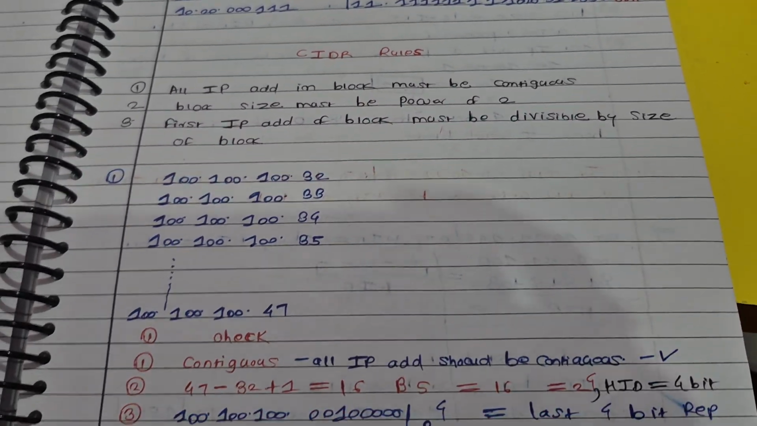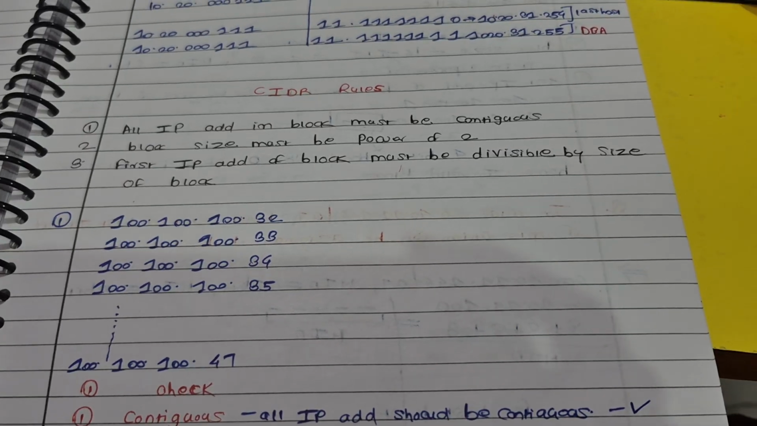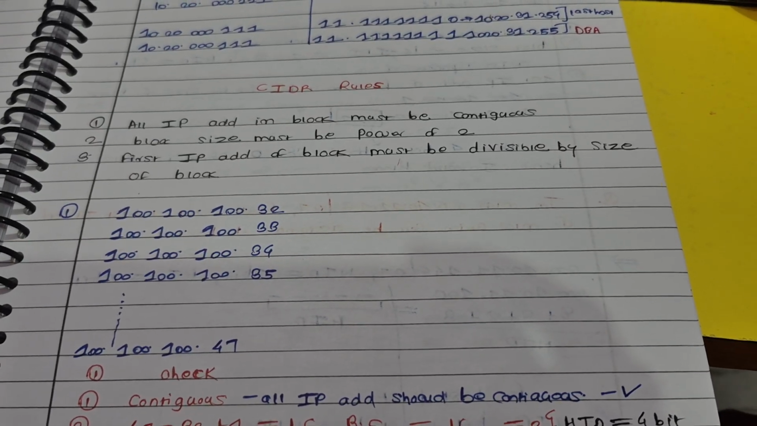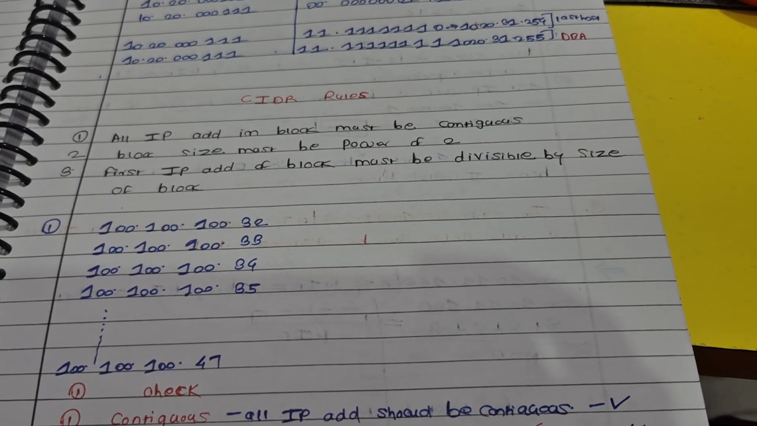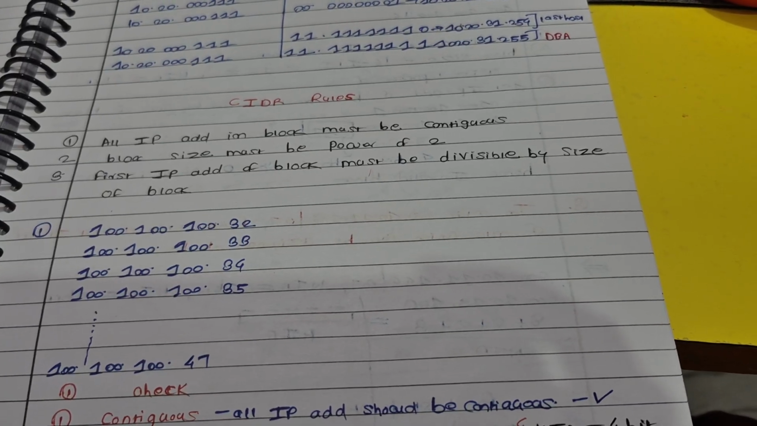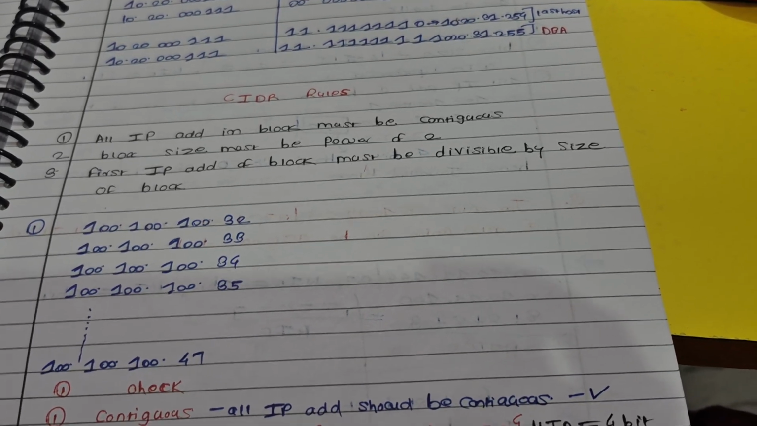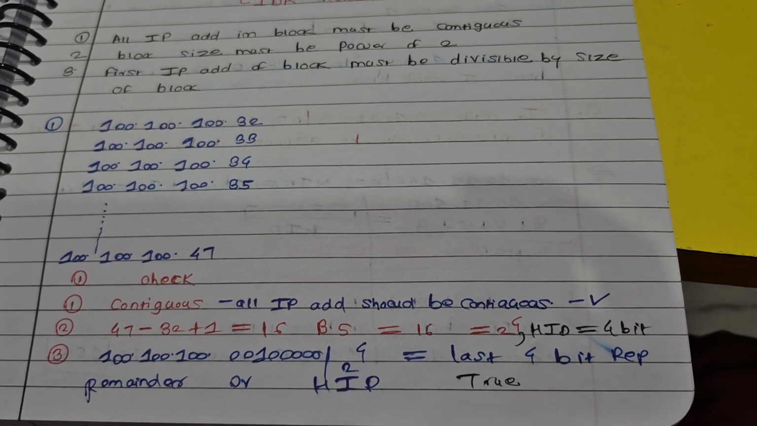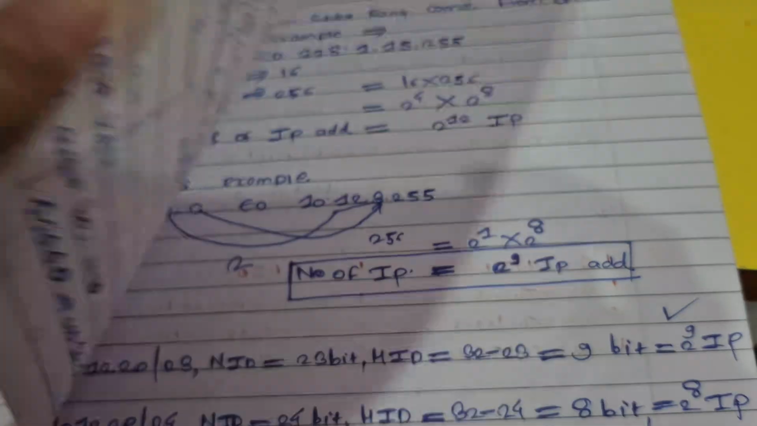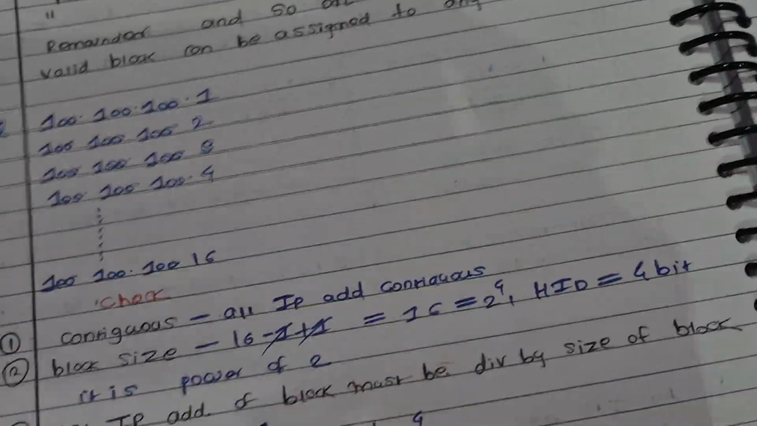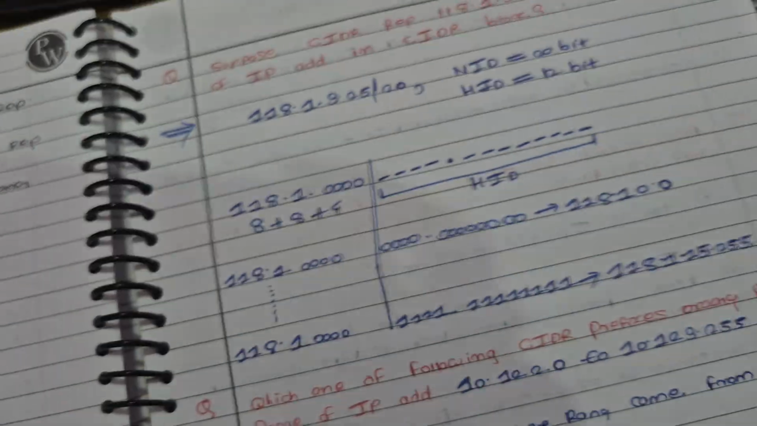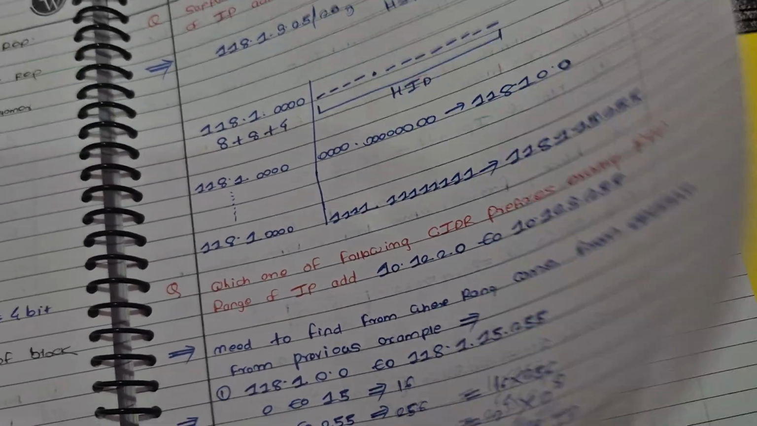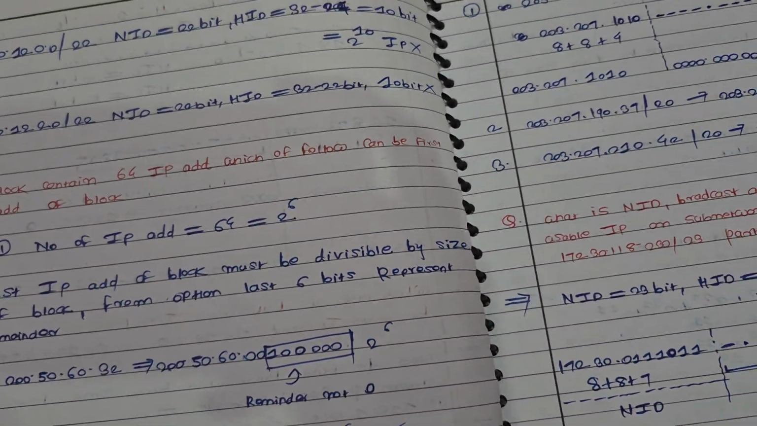And there are some CIDR rules, like all IP addresses in a block must be contiguous. Block size must be a power of 2. The first IP address of the block must be divisible by the size of the block. All these things, and then these rules should be satisfied in the question. Same question they have given here. CIDR examples.